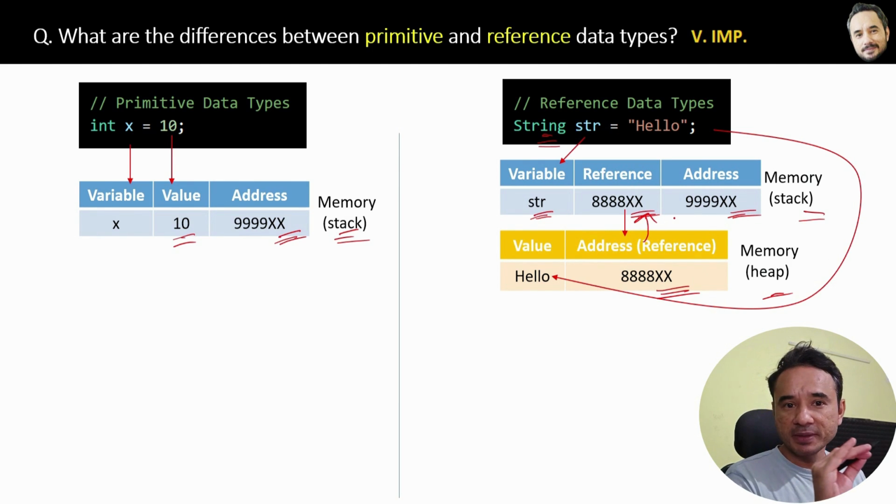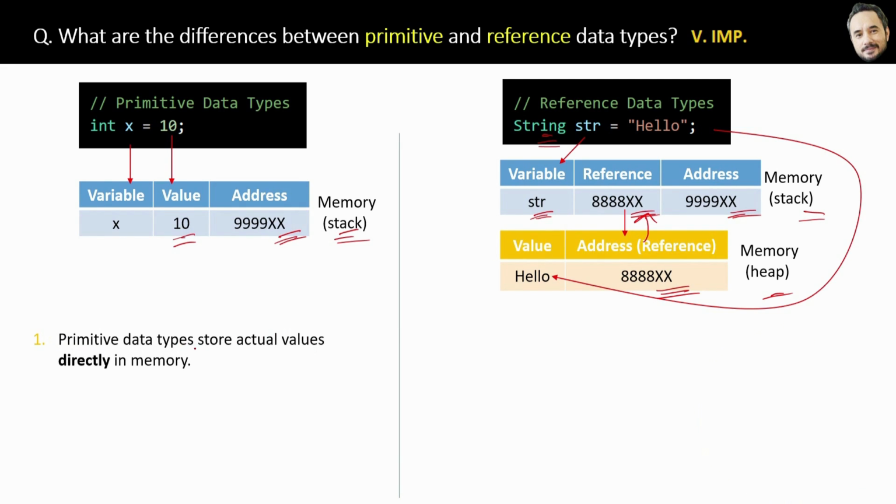That means we are maintaining two types of memory for reference data types. One is a stack and another is a heap. Now let's conclude the differences between them. First difference is primitive data types store actual values directly in the memory.